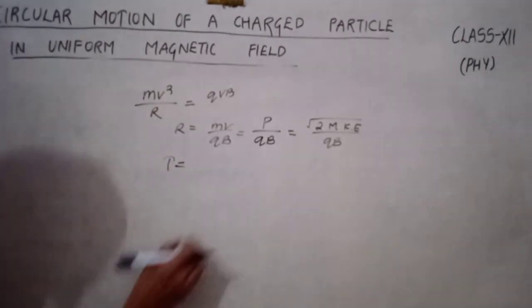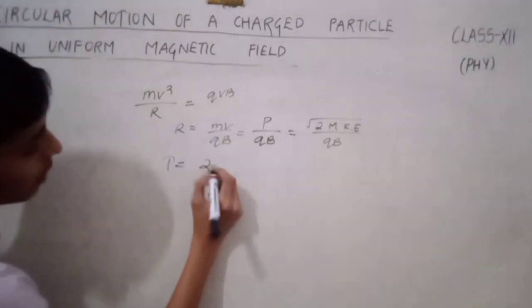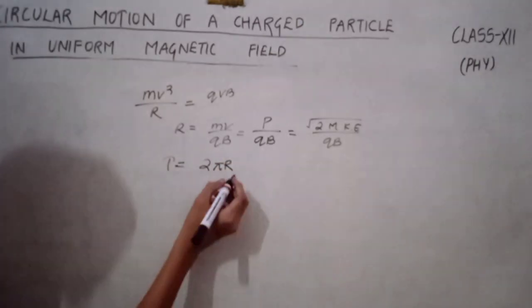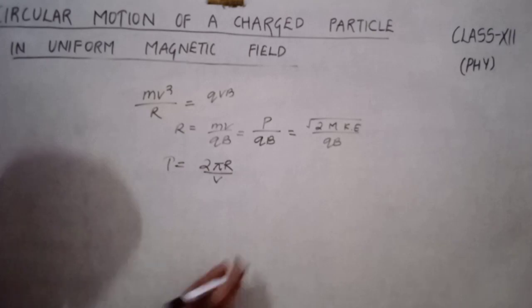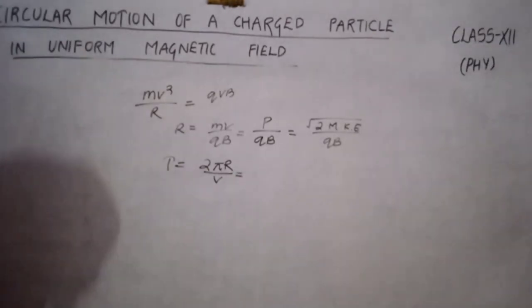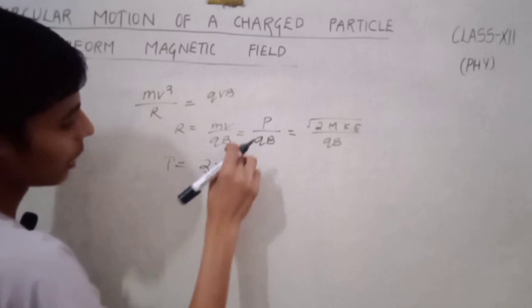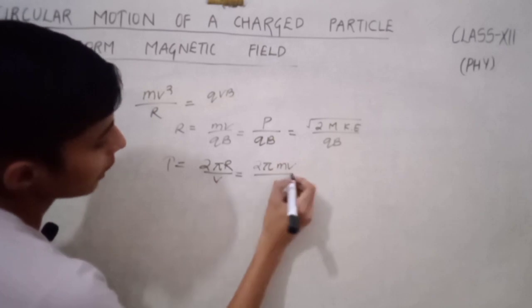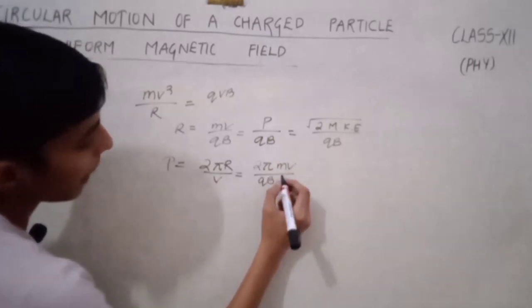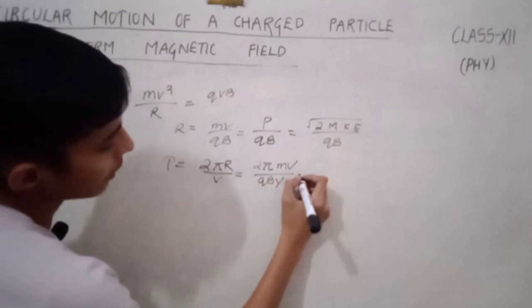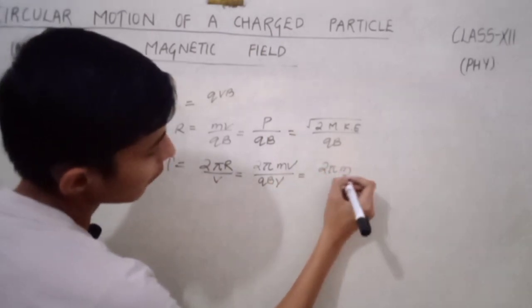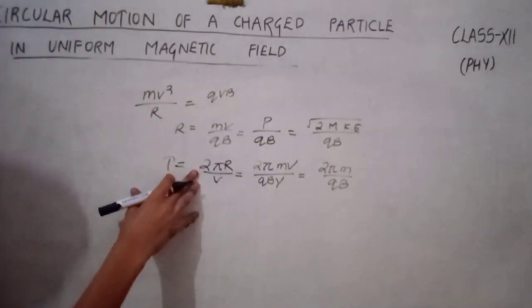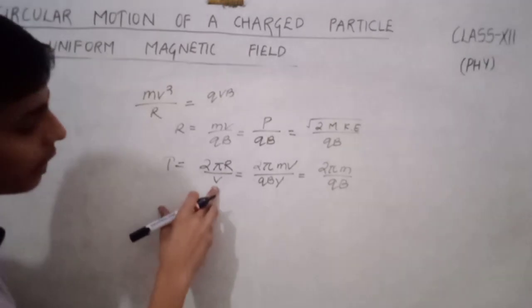Time equals distance by velocity. The distance covered in one revolution equals 2 pi r, which is the circumference, divided by velocity. Velocity is constant. So if we substitute this expression in place of r, we get 2 pi mv divided by qB times v. Then v and v cancel out, and we are left with 2 pi m divided by qB.